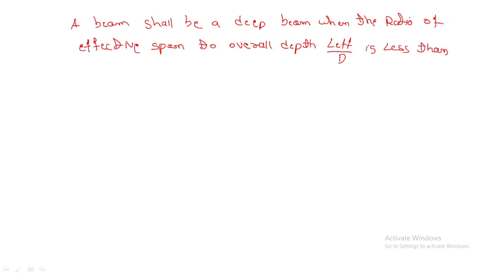So what are the conditions now? First one, L effective divided by D, this is the formula. It is 2 for simply supported, and the second one, 2.5, for the continuous beam. Why am I writing the theory part?